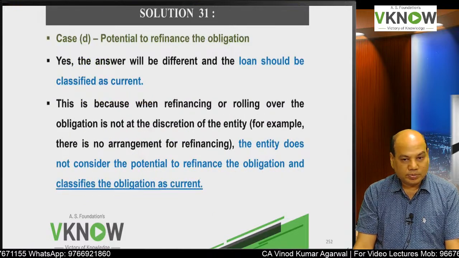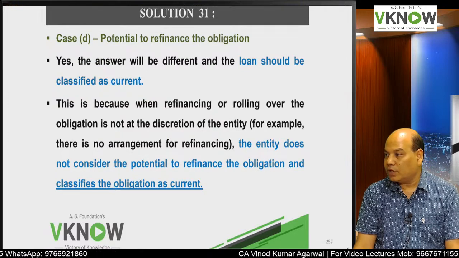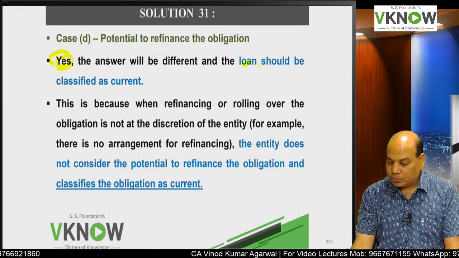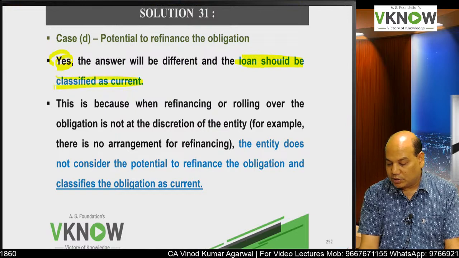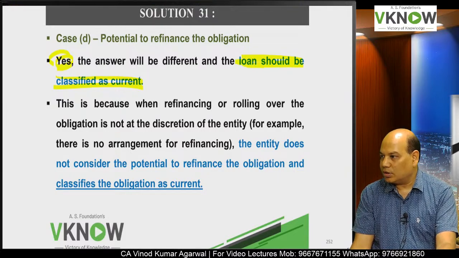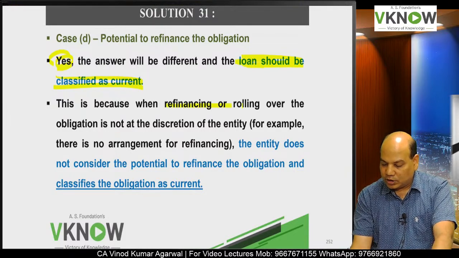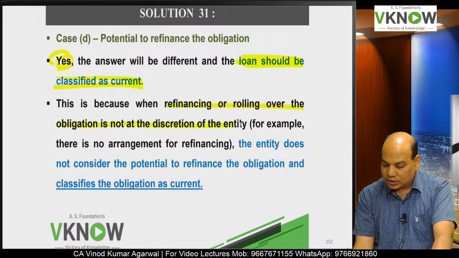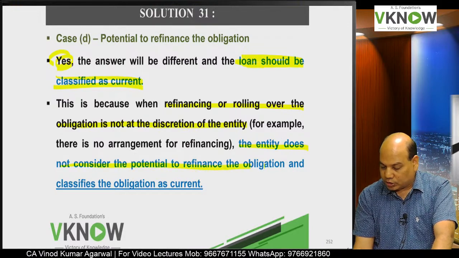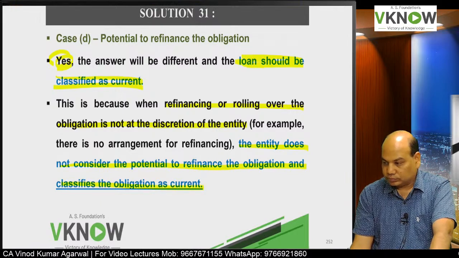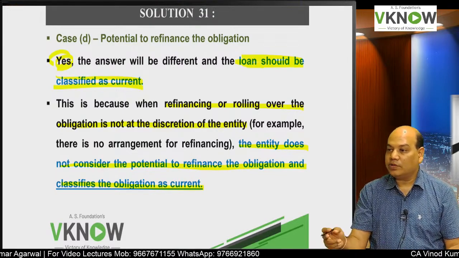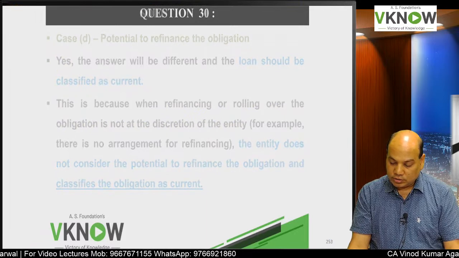And case D, company says we have a potential to refinance the obligation. Will the answer of A change? Again the answer is yes. Potential refinancing possibilities are not considered, as on the balance sheet date the loan is payable within 12 months. This is because refinancing or rolling over the obligation is not at the discretion of the entity. The entity does not consider the potential to refinance the obligation and classifies the obligation as current. So if the entity would have the discretion, then non-current.